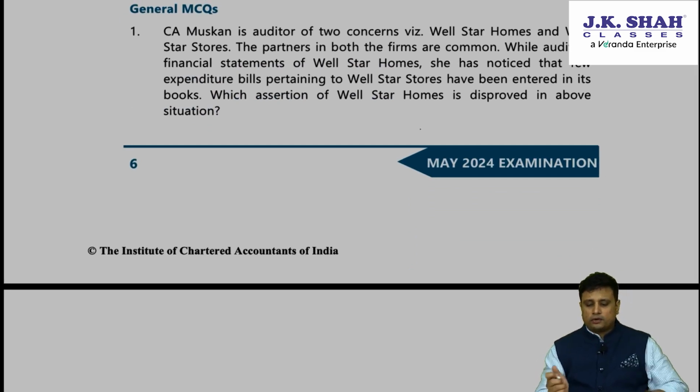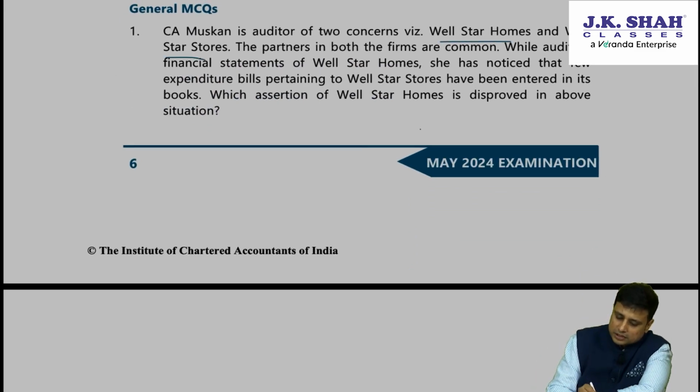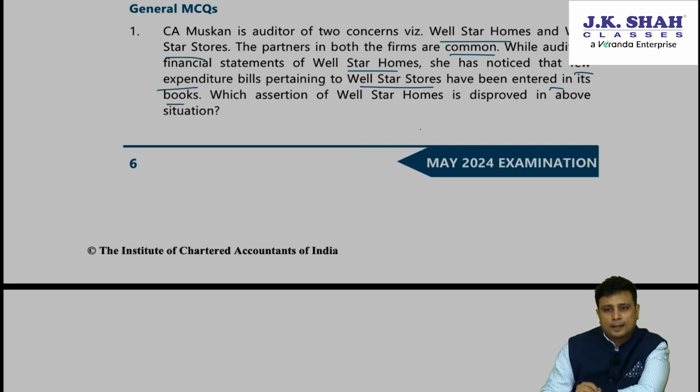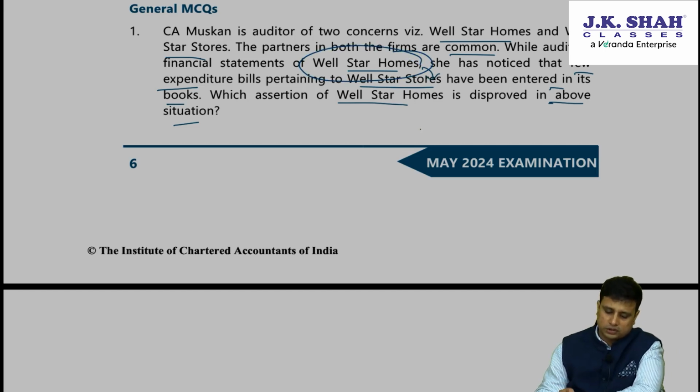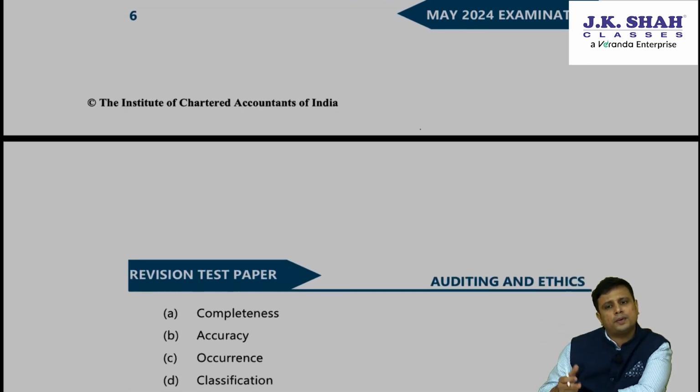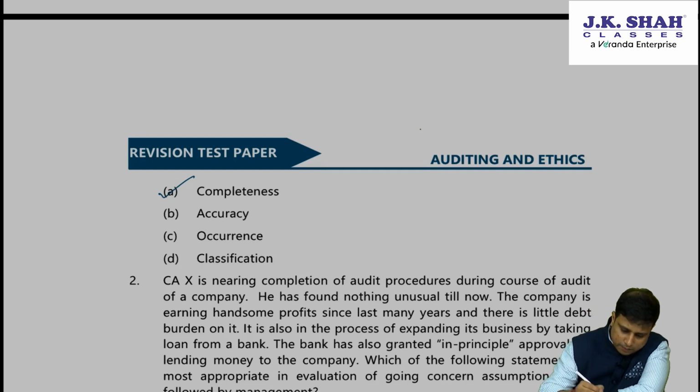CA Muskan is auditor of two concerns, Wellstar Homes and Wellstar Stores. The partners of both firms are common. While auditing the financial statement of Wellstar Homes, she has noticed that a few expenditure bills pertaining to Wellstar Stores have been entered into the books. Which assertion of Wellstar Homes is disproved in the above situation? So, in the financial statement of Wellstar Homes, we have the transaction of Wellstar Stores. So, has the transaction actually occurred during the period? No. So, here, the particular assertion impacted is occurrence. So the answer here is going to be occurrence.